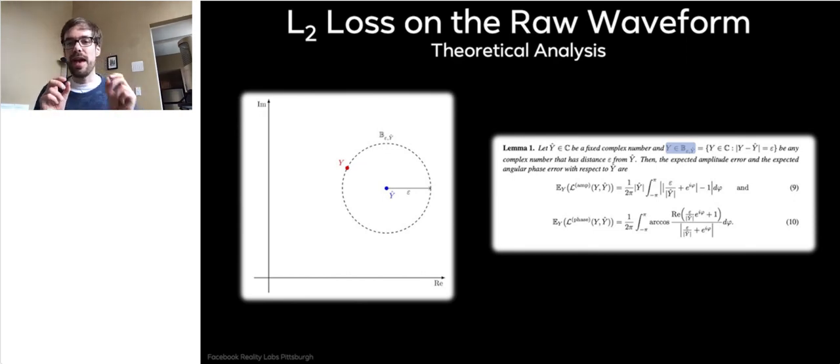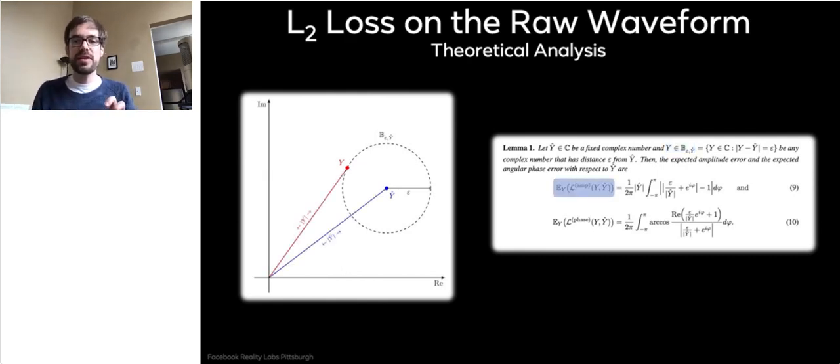Actually, if you look at the L2 difference in frequency domain between y-hat and y, that is exactly the radius of the circle, epsilon. Parseval's theorem tells us frequency domain L2 loss is the same as time domain L2 loss. So you can think of epsilon, this radius, as the time domain L2 loss. And what we see now in the lemma is a statement about the expected amplitude and phase error.